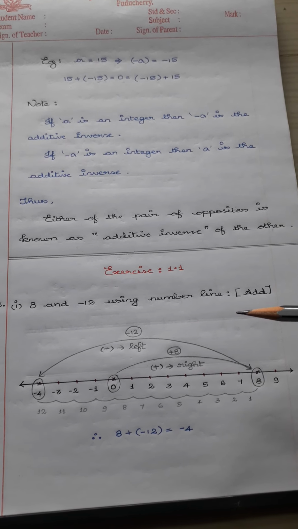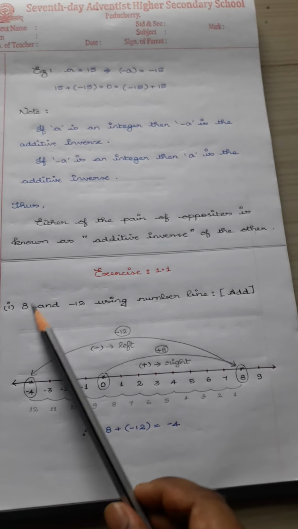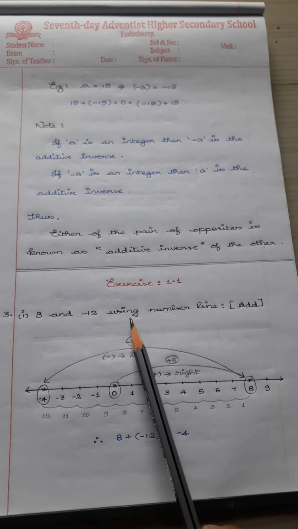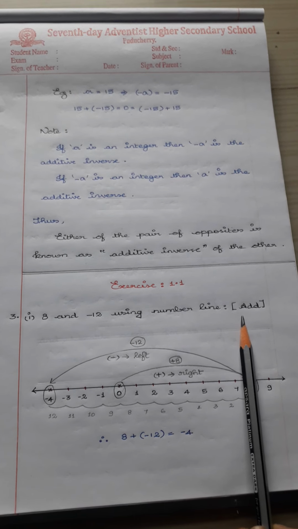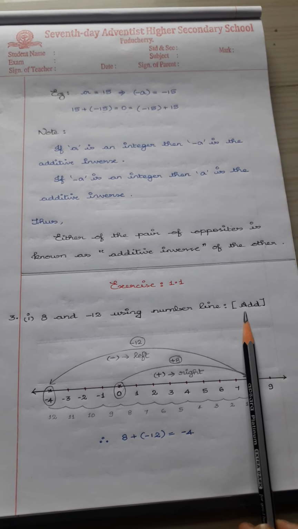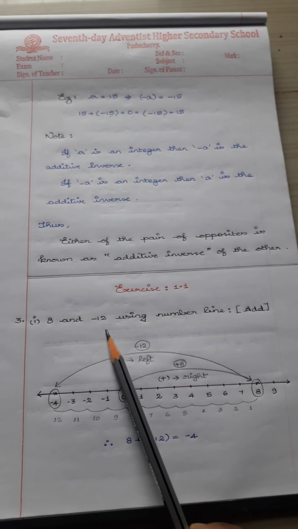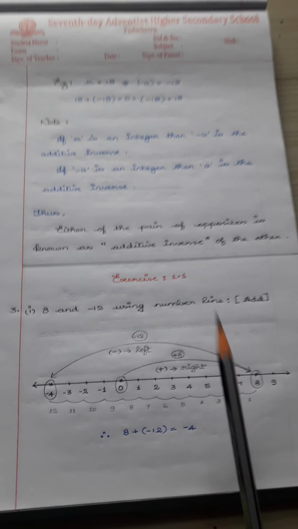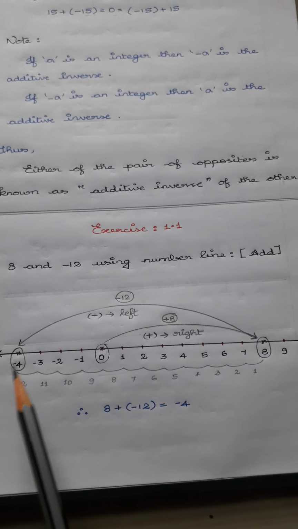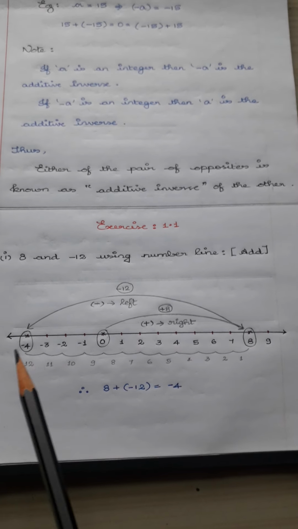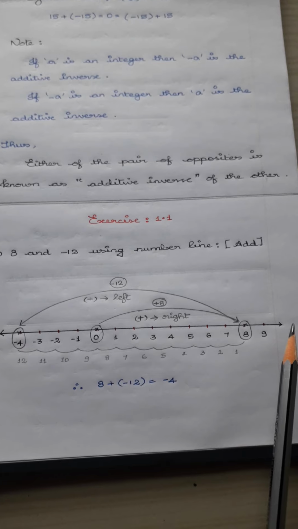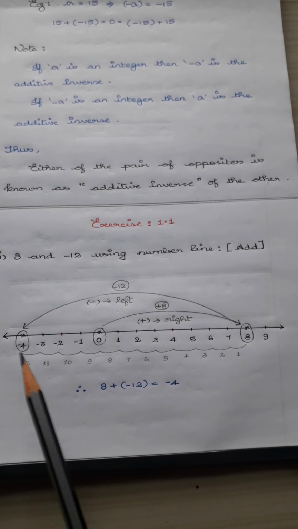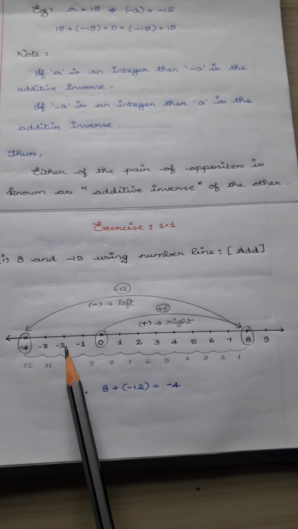Third sum, first question. It goes this way: 8 and minus 12. Using a number line, you are going to add them. So you are going to add the integers 8 and minus 12 using a number line. You know how to draw a number line. The scale represents the number line. The intervals should have equal distance.